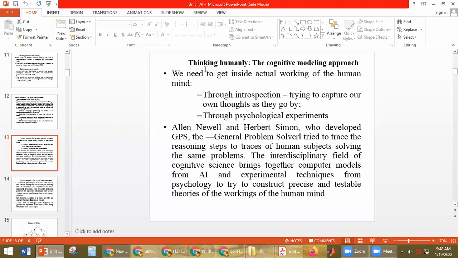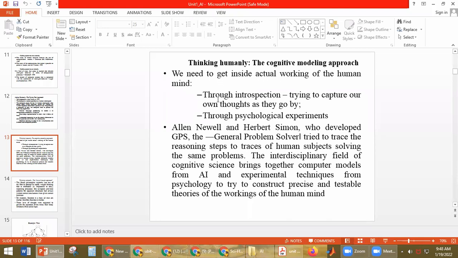And thinking humanly. When you say the system is thinking humanly, for this we have the cognitive modeling approach. Using this approach, we can say that the system is acting like a human, thinking like a human. So for this modeling approach, what does it have to do? We have to model how the human is thinking. The thinking behavior of humans should be modeled by using computational models.